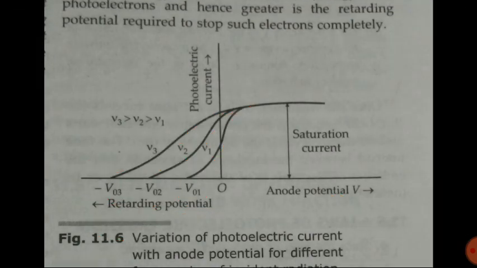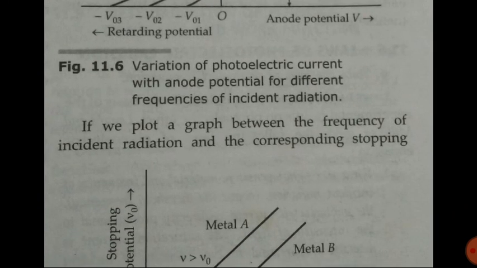So in the previous case we noticed that whatever the intensity, the stopping potential is the same. But here we observe that if the frequency changes, the stopping potential also changes. As we increase the value of frequency, the value of stopping potential also increases. So here the stopping potential varies with frequency.